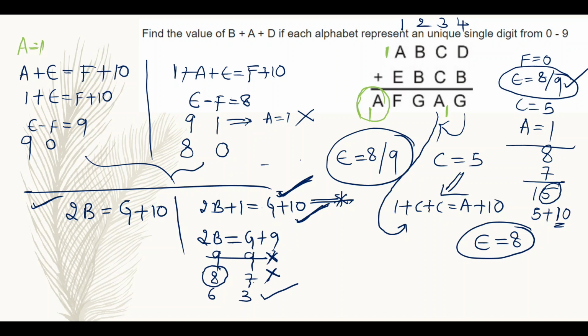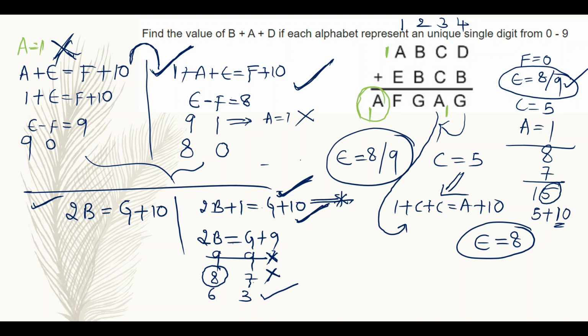For these two cases visible on the top of the screen, we can conclude the second case is apt. Why? Because here A plus E, first column, is ready to take a carry from second column. That's why I am taking 1 here. But in the first case I am not taking 1 here. So this is the valid case.